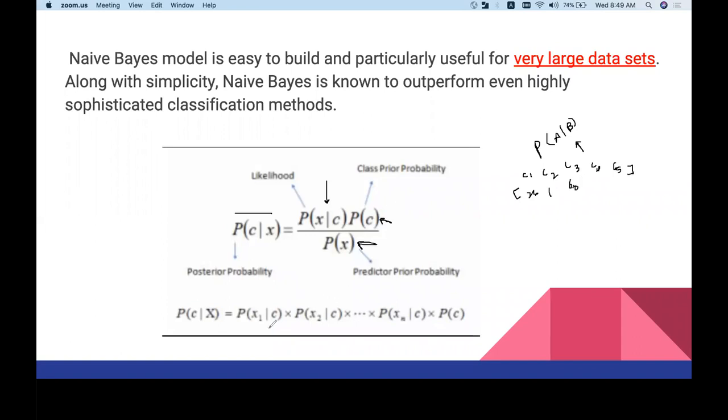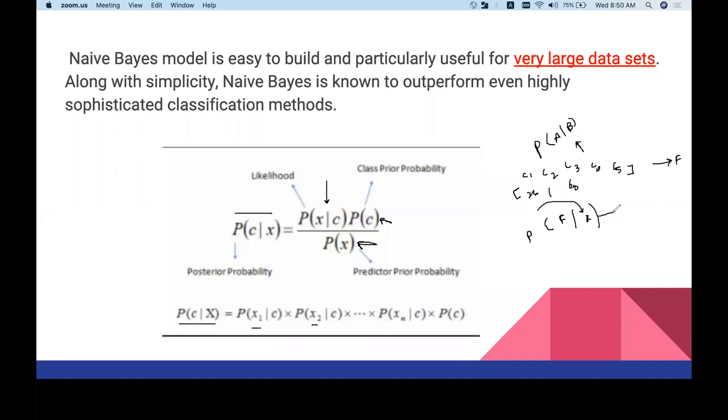So what x1, x2 and x3 are basically saying is, this is the input. So P of C given X, what they are asking is, what is the probability that this guy is doing fraud, right? So using Bayes' theorem, what we are looking for is the probability that this guy is doing fraud, given that this is my input feature, which is this small x, which is in fact x1, x2, x3, right? So that is what we are asking.